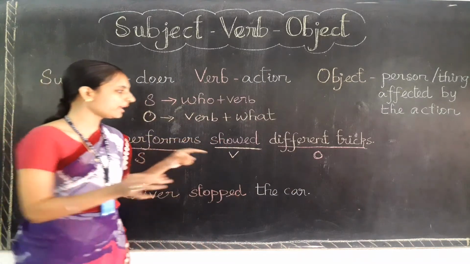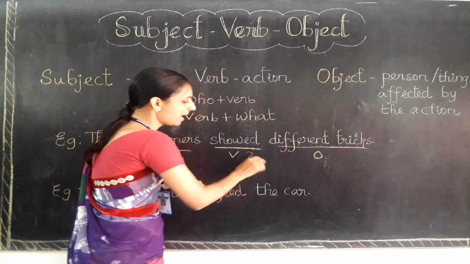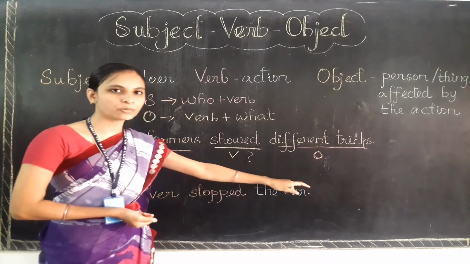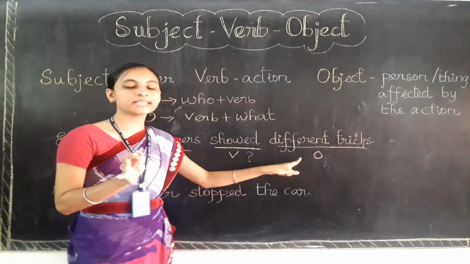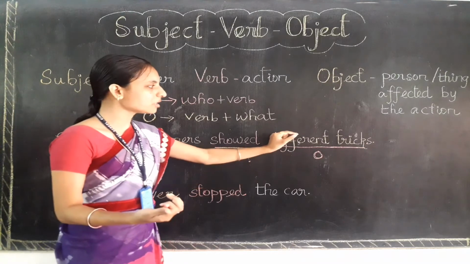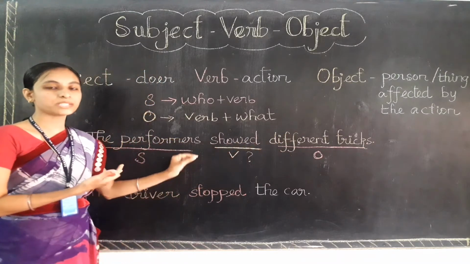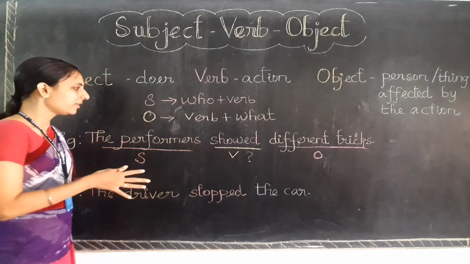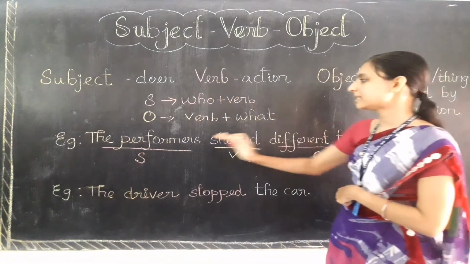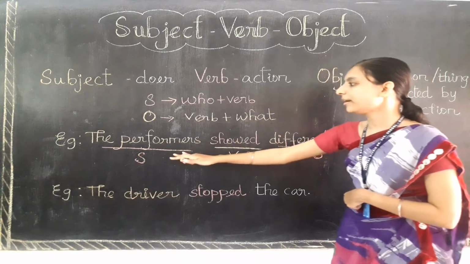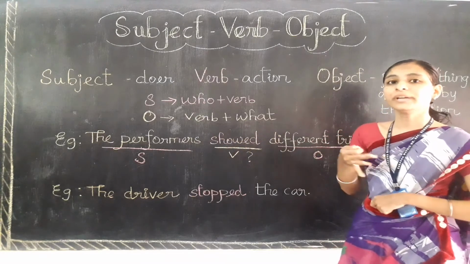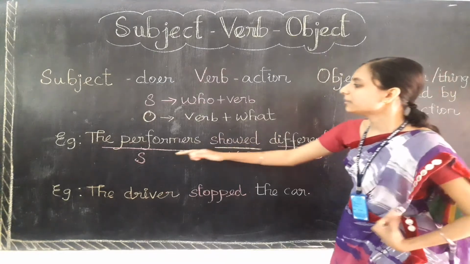So here if I ask a question to the verb, I can find the subject as well as the object. And you can notice that this object is followed by the verb only. Without this object, this verb is incomplete. See, when I read this sentence except this object, the performers showed. If I read only with the subject and verb, it may feel like an incomplete sentence. See, the performers showed.